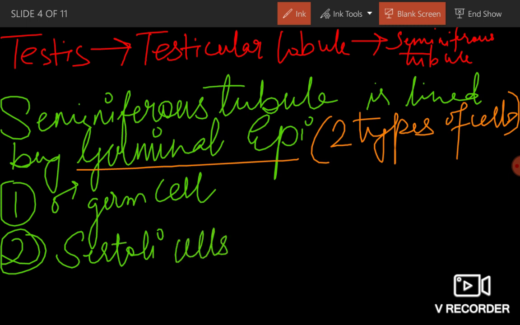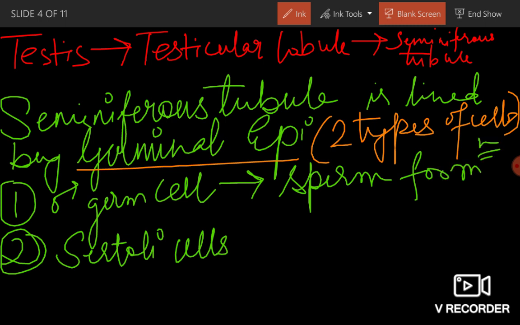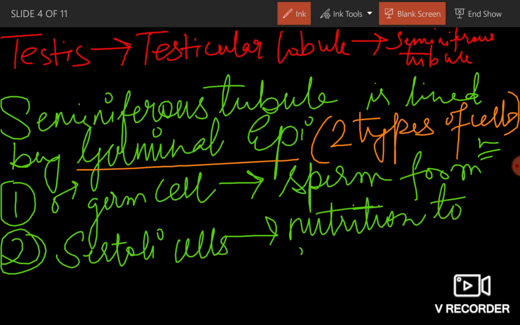Male germ cells will go through meiotic divisions, which will finally lead to sperm formation. And Sertoli cells provide nutrition to germ cells.